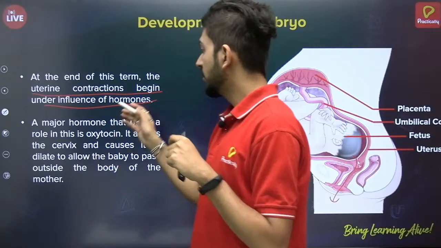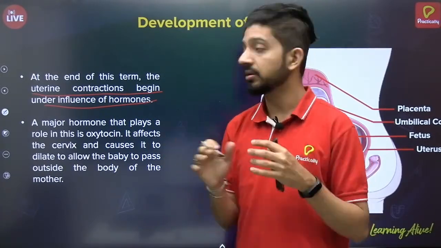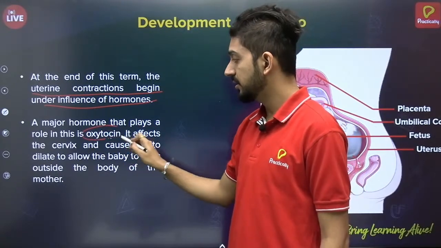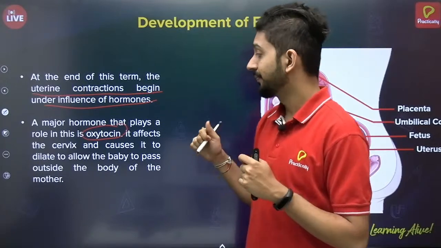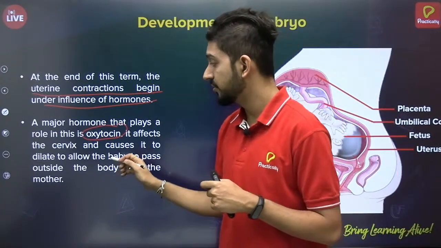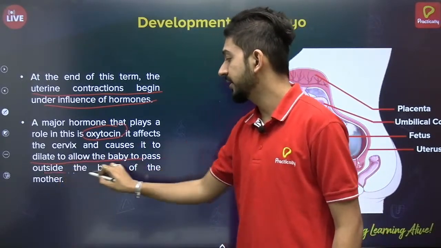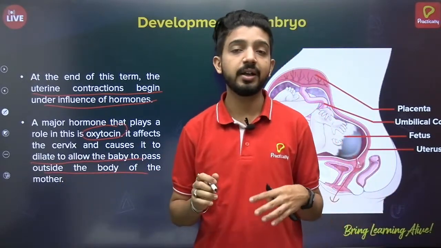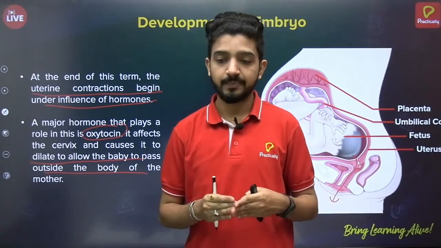Okay, so uterine contractions start, and the major hormone which plays a role in the uterine contraction is oxytocin. This is a hormone which causes the uterine contractions, and it affects the cervix to dilate it to allow the baby to pass outside the mother's body. Okay, so in this way a natural delivery of the child takes place.